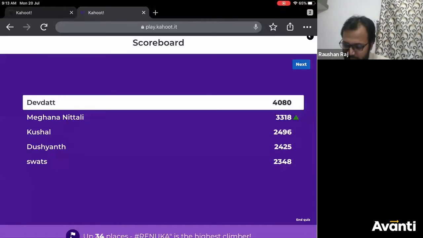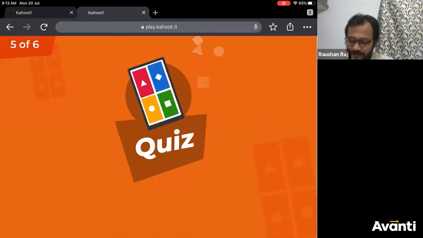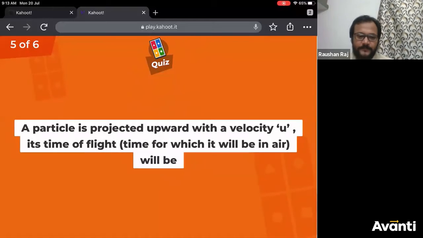All right. Devdutt is maintaining the first rank. Second one is Meghna. Third one is Kushal. Fourth Dushyant, and fifth one is Swats. I don't know. बच्चा नाम बताओ अपना. All right. Fifth question. आंसर करिए जल्दी से.